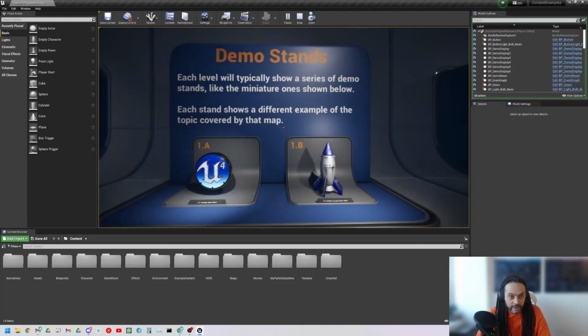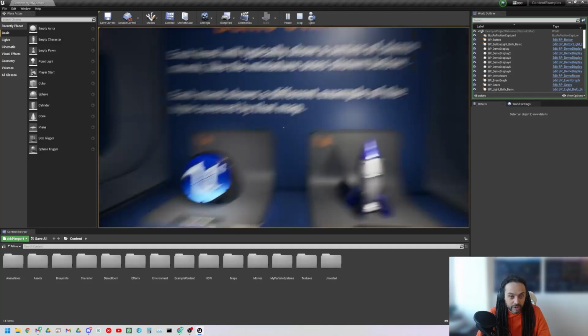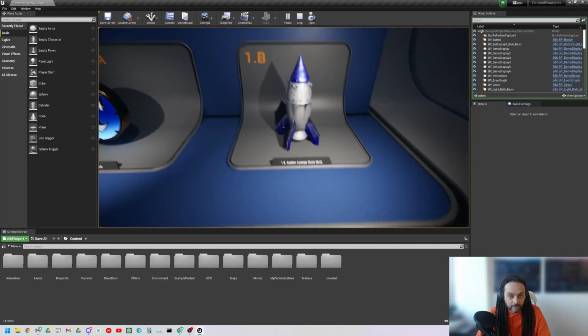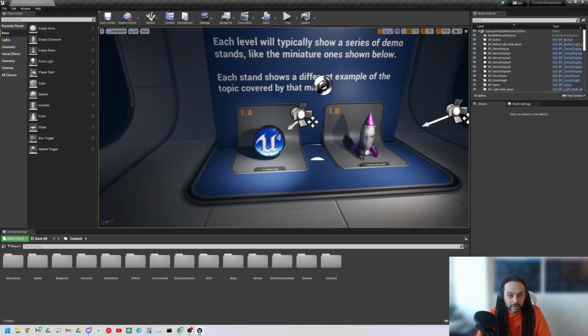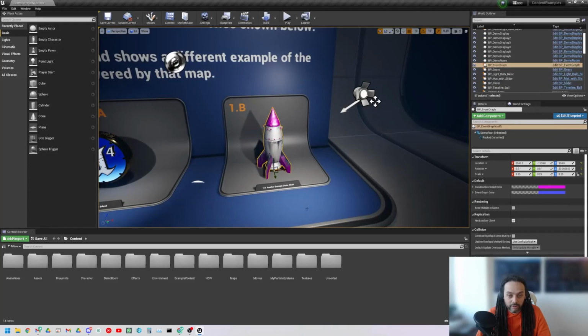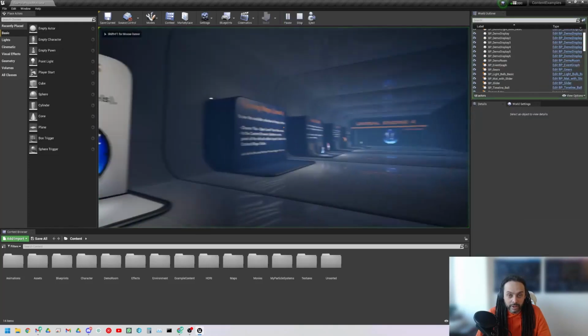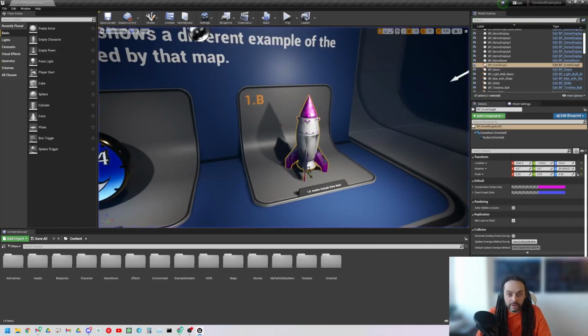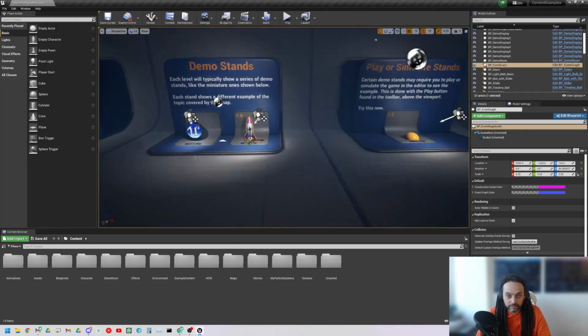One of the very first things you'll see is there's the demo stand, which basically shows example content for a static mesh. So one example, another example. If I hit escape here, what I can do is I can click this and I can see there's an object in the world outliner. So this exists in the level. It is essentially being drag dropped from here, from one of these folders into the viewport here. And we've got another example here. This one's a bit more advanced. You may have noticed that the color of the rocket was different in play. Okay, that's something that will get you to deconstruct later and find out how that's done.